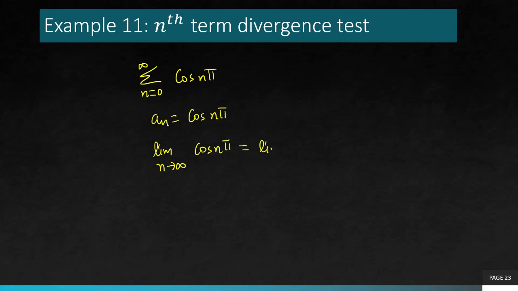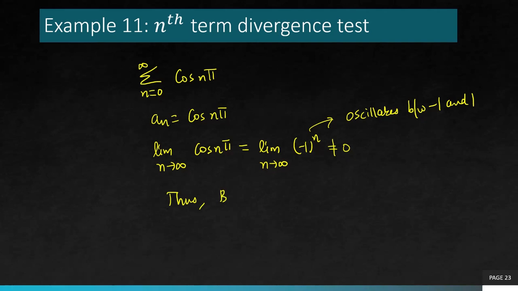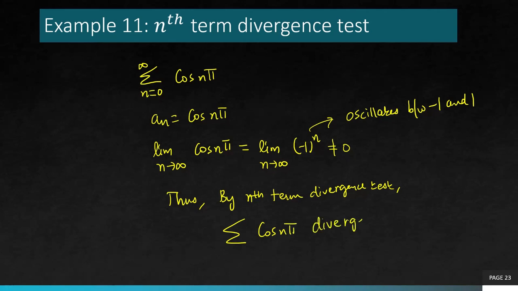And this cos n pi is (-1)^n, which is non-zero, because we know that this is again the same factor which oscillates between -1 and 1. So since the limit is non-zero, by the nth term divergence test, the given series, the sum of cos n pi, n from 0 to infinity, diverges.